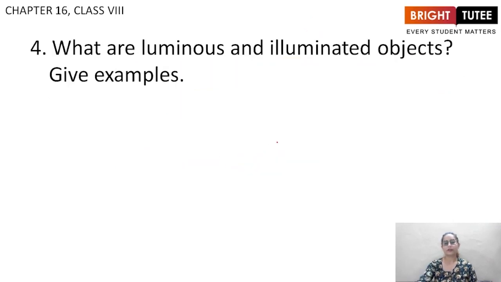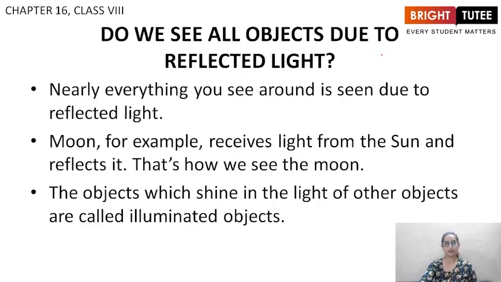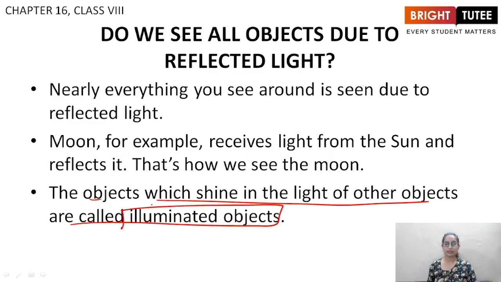Alright. Fourth question. What are luminous and illuminated objects? Give examples. So here are the objects. The objects which shine in the light of other objects are called illuminated objects. For example, moon receives light from the sun and reflects it. That's how we see moon.